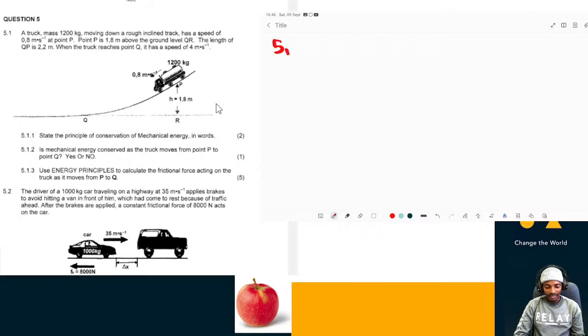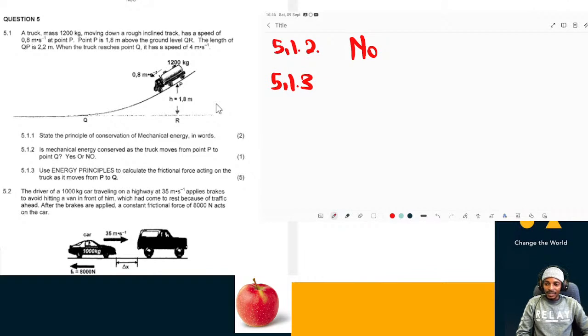So let's try to answer 5.1.2. All right. So is mechanical energy conserved as the truck moves from point P to point Q? Choose yes or no. No, it is not conserved. Mechanical energy is not conserved because some energy will be lost in the form of heat or sound due to friction in the tires. And friction, we know, is a non-conservative force, so it will decrease the mechanical energy of the system. So mechanical energy is not conserved. All right. So 5.1.3.